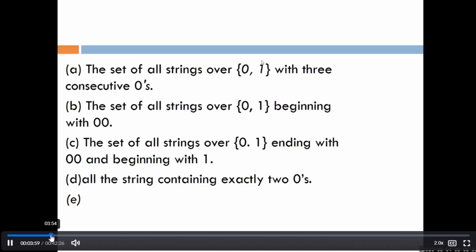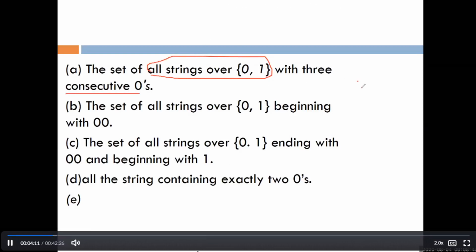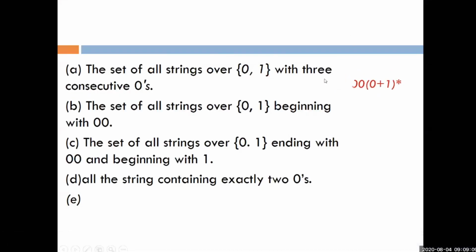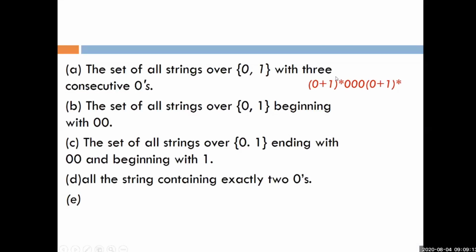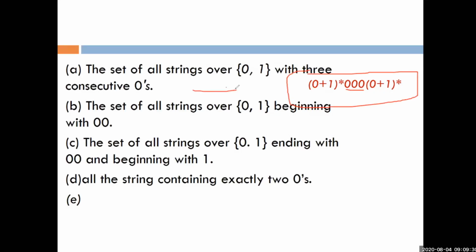It means that the set of all strings may be a combination of 0 and 1, but the special condition is the 3 consecutive 0s. Consecutive 0 means 3 zeros must be there, 0 0 and 0, and before and after this any combination of 0 and 1, but 3 consecutive 0s must be there. Is it clear? So how can we represent this type of statement in the form of regular expression? We can represent it as (0+1)*, meaning any combination of 0 and 1, then 000, and the last part is also any combination of 0 and 1, but the special condition is there must be 3 consecutive 0s. So that will be the regular expression of this statement. Is it clear to all?